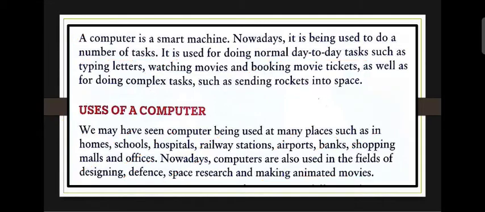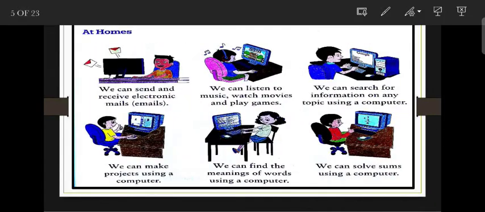First is at home. The computer is used to send and receive electronic mails. Next, we can easily listen to music, watch movies and play games by using the computer. Next, we can search for any type of information on any topic.